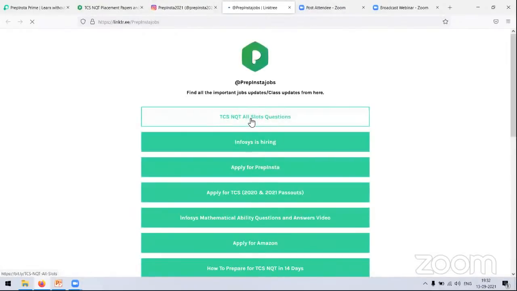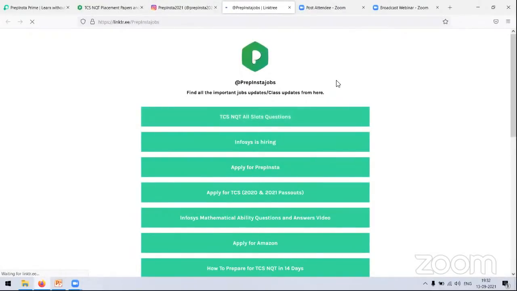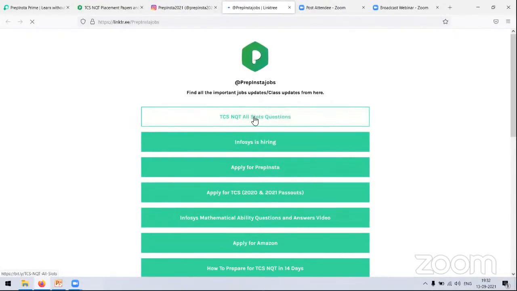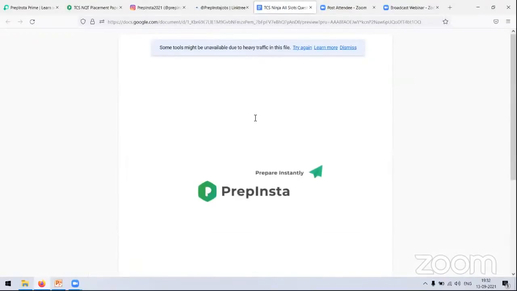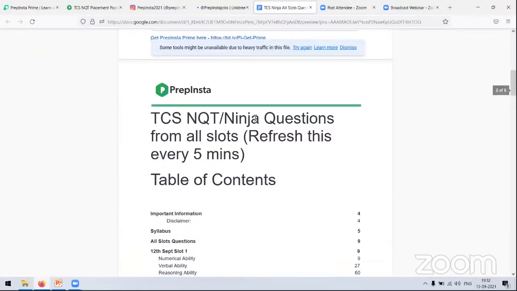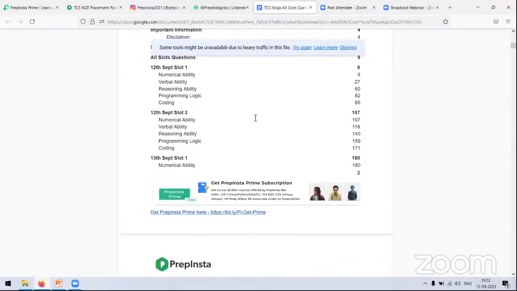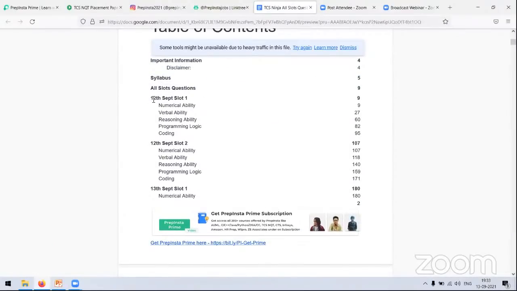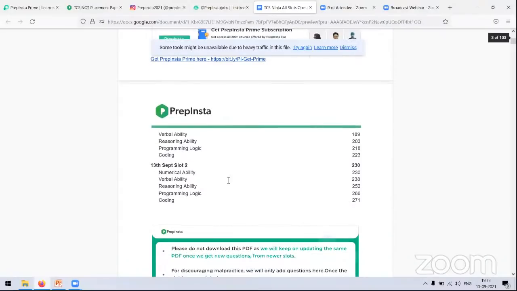Click on that, and once you click on it, you are going to be redirected to this page where you can click on the first link, that is TCS NQT all slots questions. Once you do that, you are going to get the PDF right in front of you. This is the PDF that we have curated for TCS NQT and TCS Ninja as well. We are updating the slot wise questions. As you can see, we have updated 12 September slot 1, slot 2, and 13 September slot 1 as well. Now we have also updated 13 September slot 2 as well.